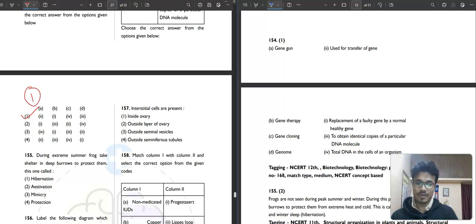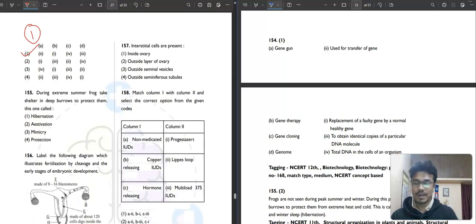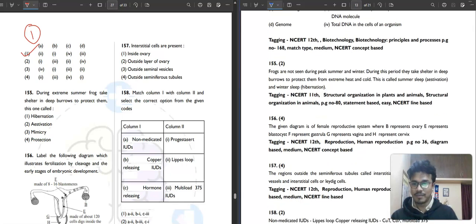Then question number 155. During extreme summer, frogs take shelter in deep burrows to protect themselves. This is called what? The first option given is hibernation. If you don't read this correctly, you will just take hibernation and go. But this is for summer. Winter is for hibernation, but for summer it is estivation. So read the question carefully.